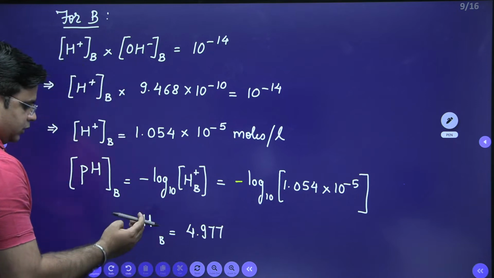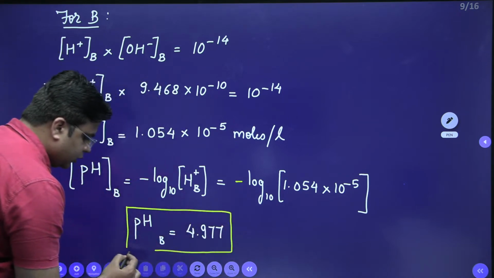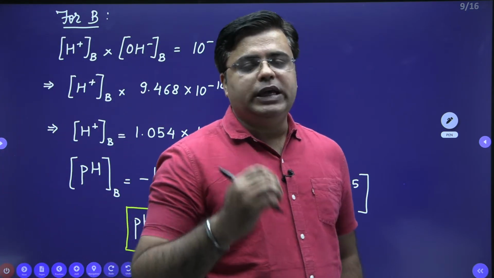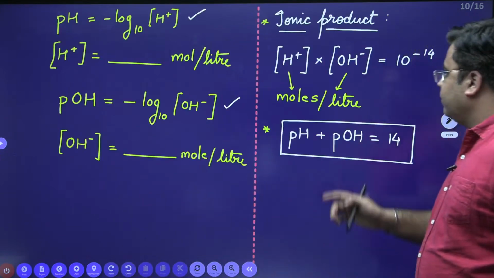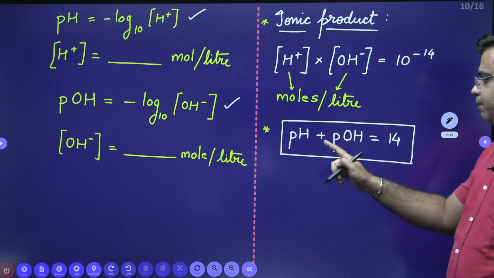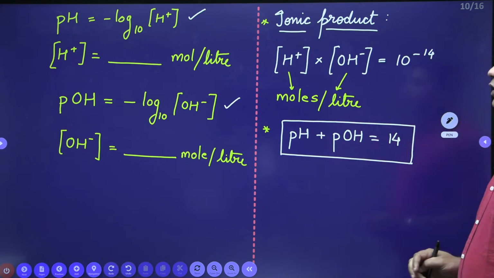So pH for industry B is 4.977. Whenever any question comes with respect to pH, always remember 4 things. First, the definition of pH, the definition of pOH, the ionic product of water, H plus ion multiplied by OH minus ion is 10 raised to power minus 14, and pH plus pOH is 14, right? So this is the question which was framed from pH.